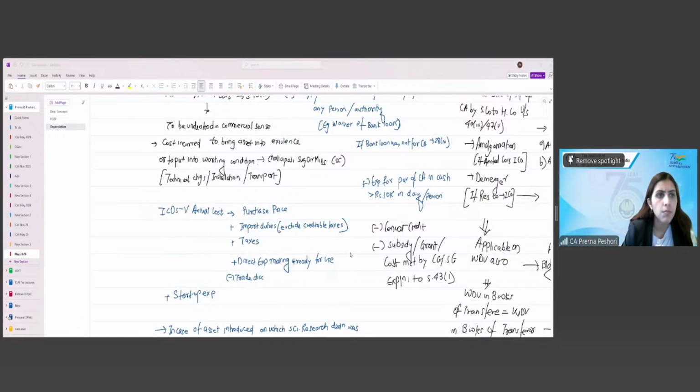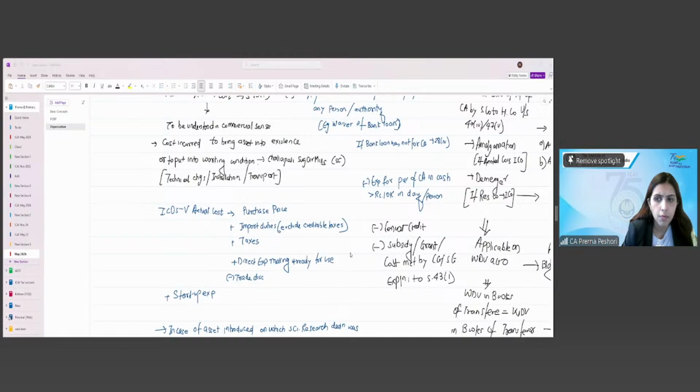Then we have gone to Section 30: rent, rates, taxes, repairs, insurance for building. Capital repairs are not allowed. Revenue repairs are allowed. What is meant by capital repair is any expense which brings in a new asset or gives an advantage of enduring nature. Then it is capital in nature and has to be capitalized. It prolongs the life of an asset. If the expense is incurred for improving or smoothing the performance of the business, then it is of revenue nature.